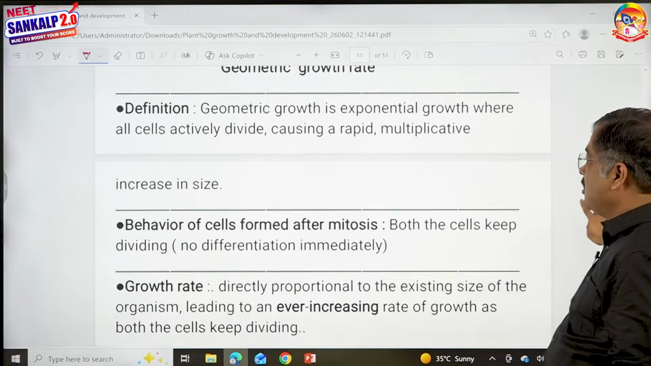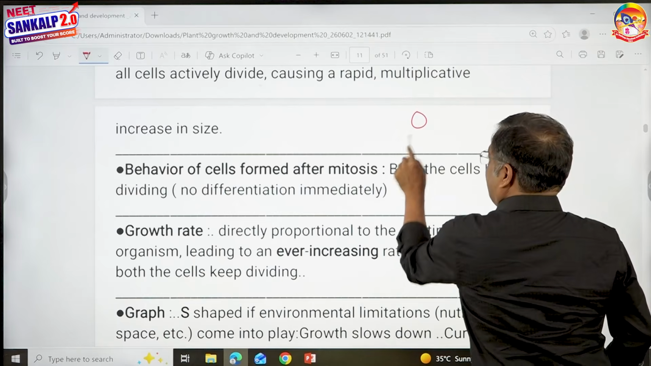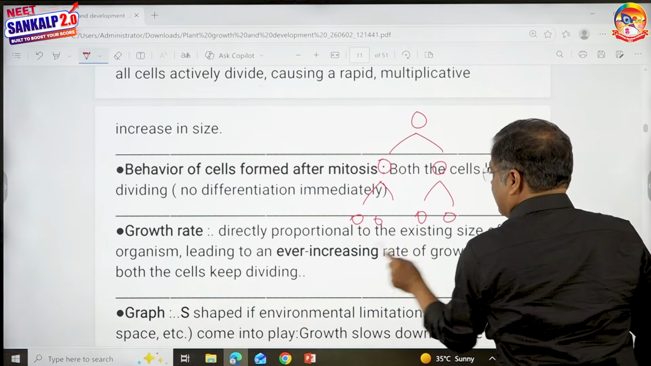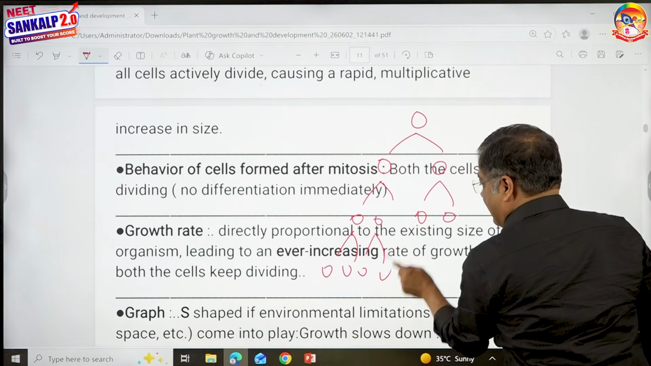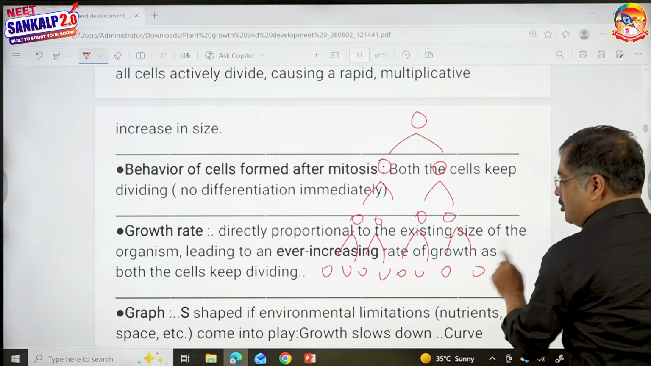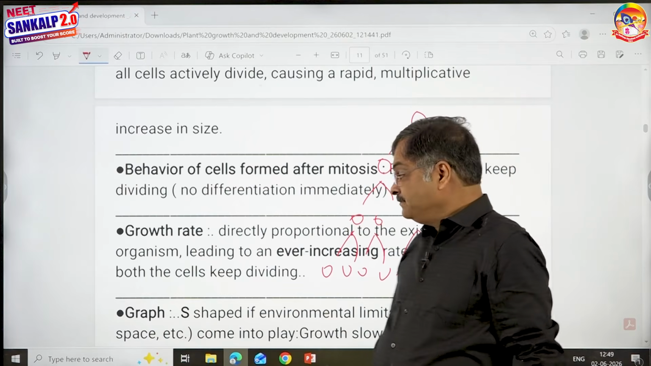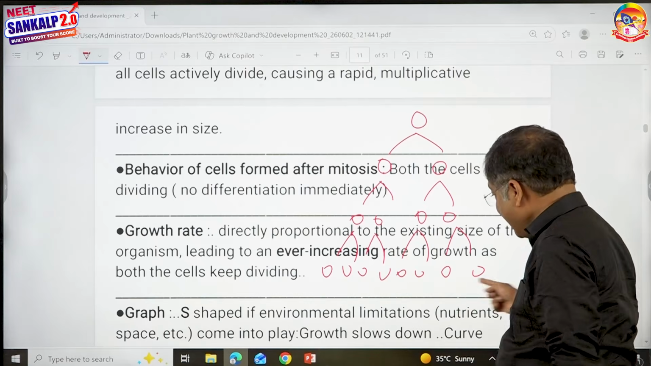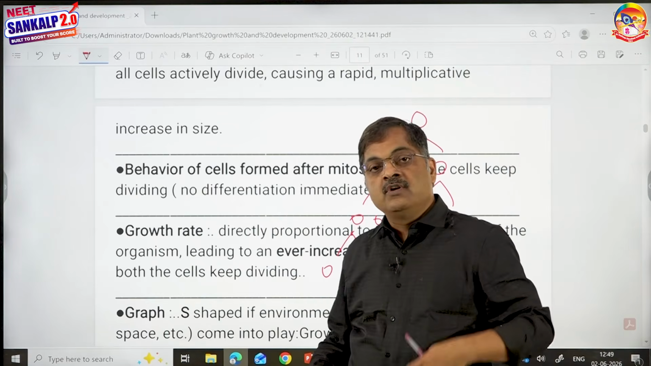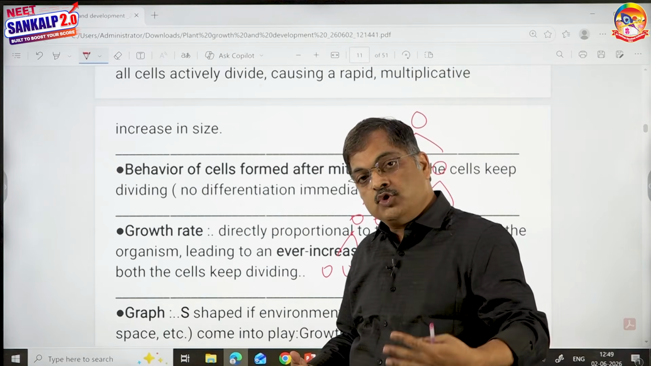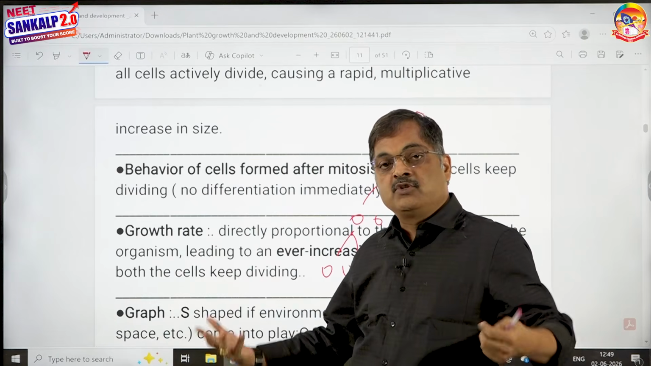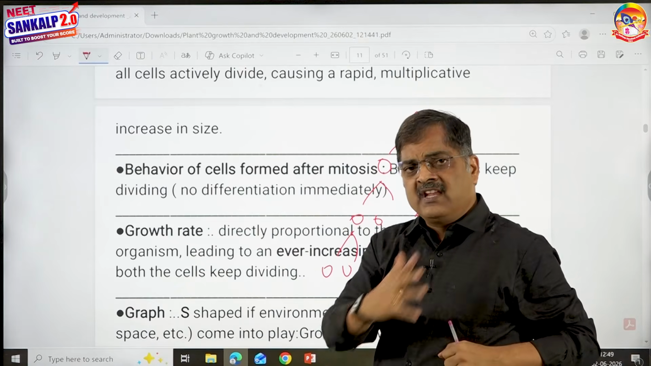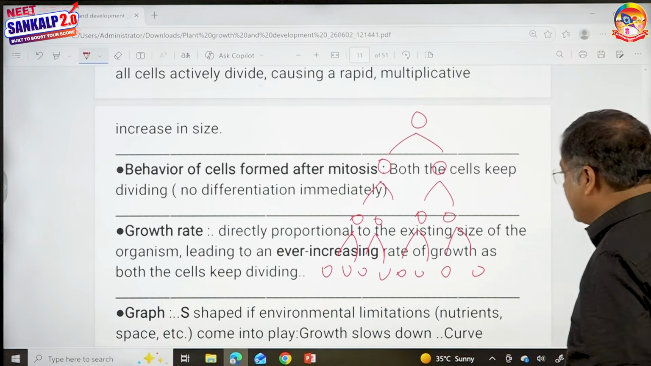Then I told you the meaning of geometric growth. Here every cell will divide into 2. Again this cell will divide into 2, again this cell, again this cell. No question of any permanent cell forming here. So first 1, then 2, then 4, then 8, 16, 32, 64, 128, 256, 512, 1024. Like this, the number of cells keeps on increasing because every cell is dividing without becoming permanent.